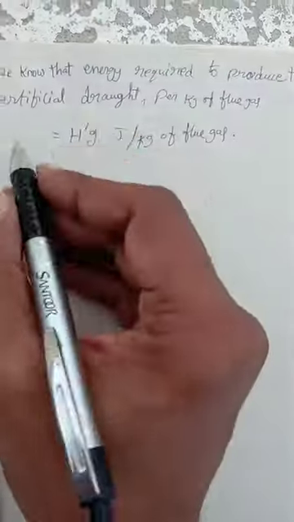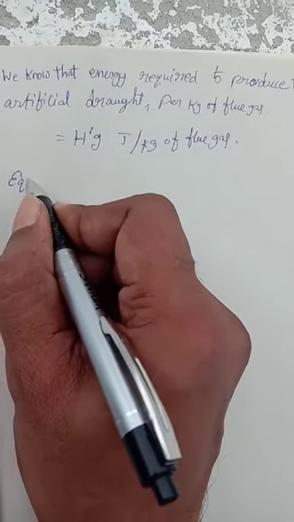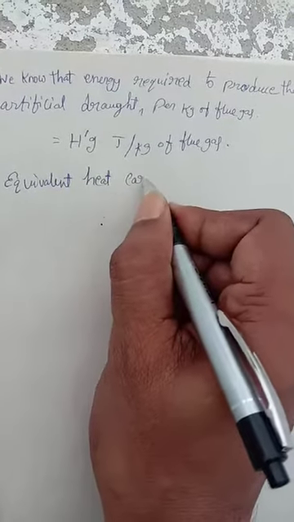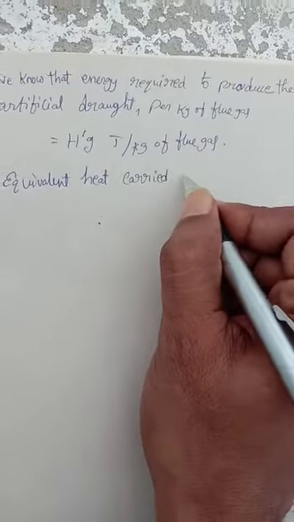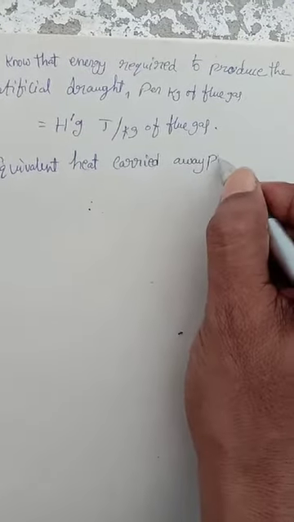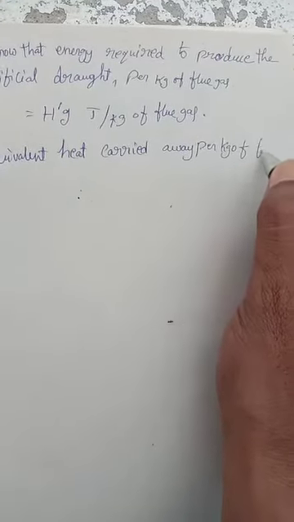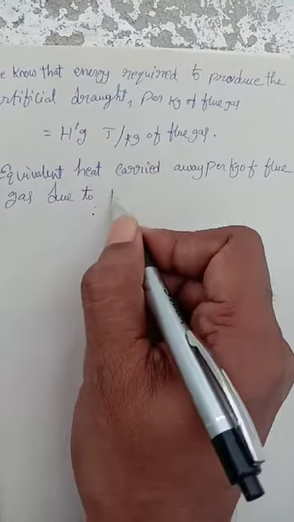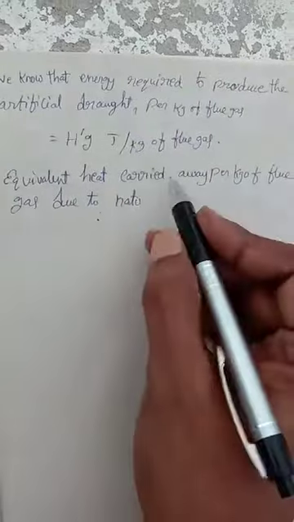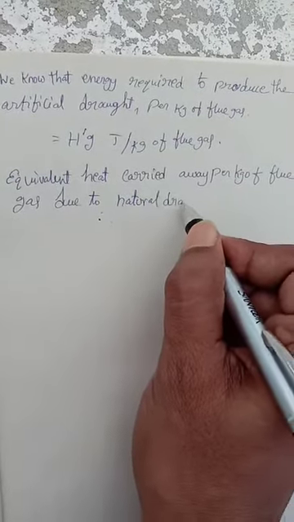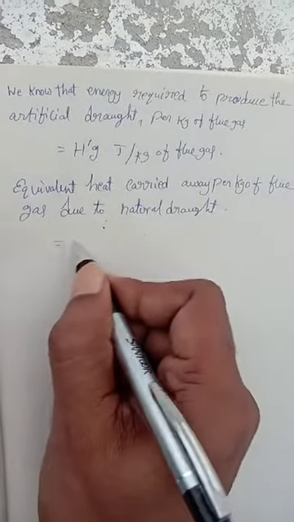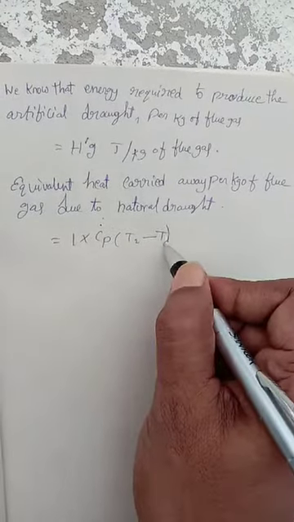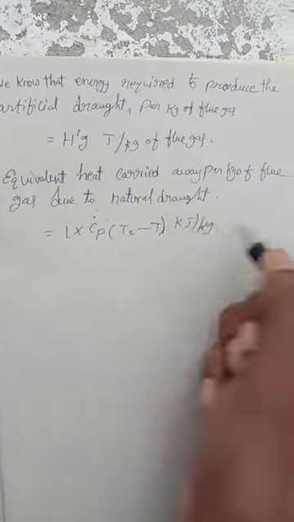So equivalent heat carried away per kg of flue gas due to natural draft is equal to 1 into Cp into T2 minus T kilojoules per kg.